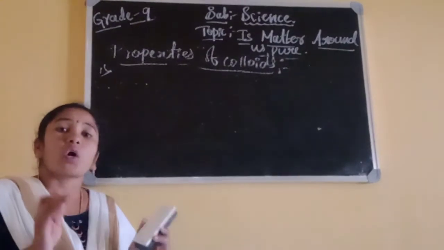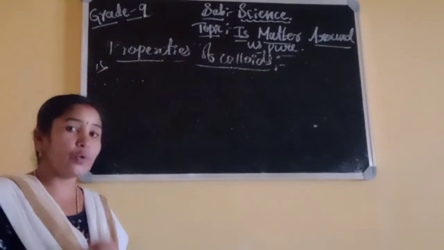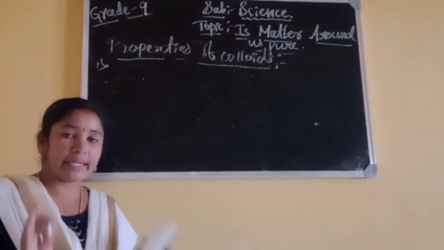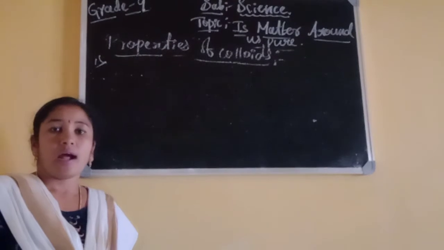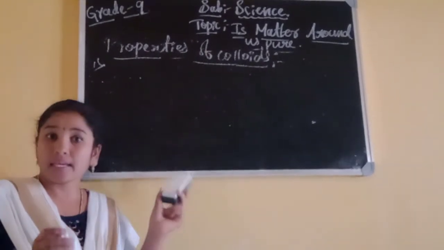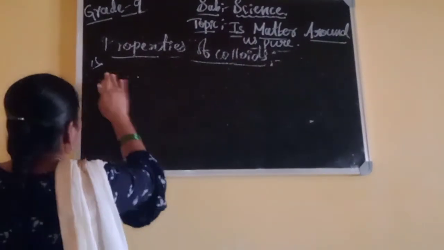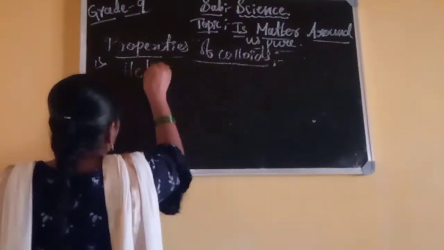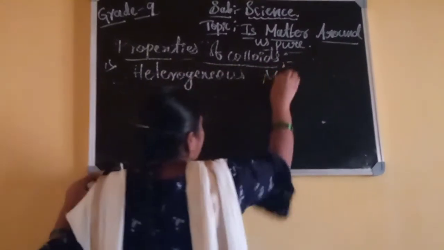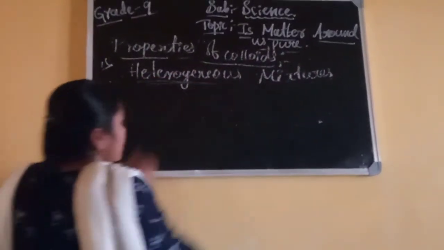First one is, colloids are heterogeneous mixtures. Already you know about heterogeneous. The particles do not mix completely in the solvent and it is non-uniform. Is it right? But here colloids are uniform solutions and also heterogeneous mixtures.